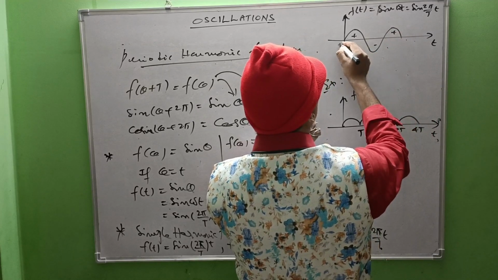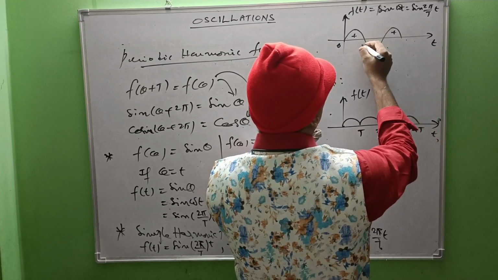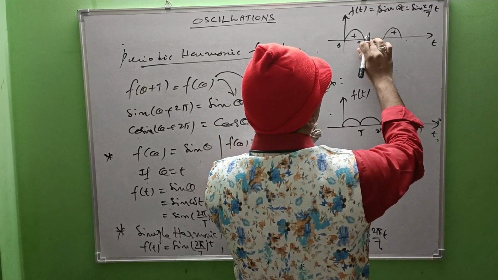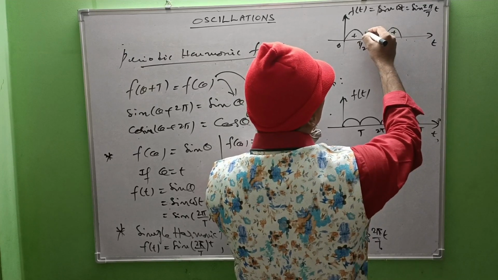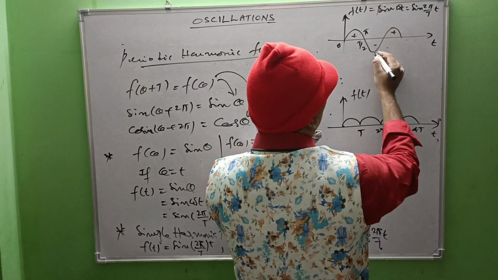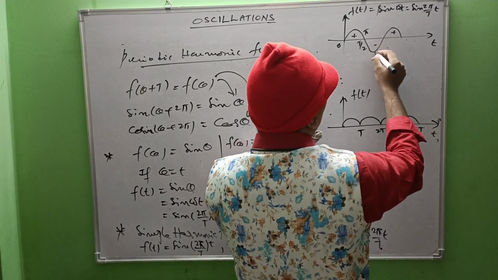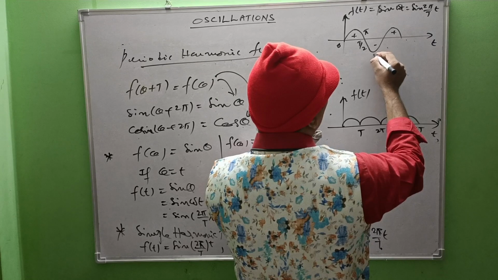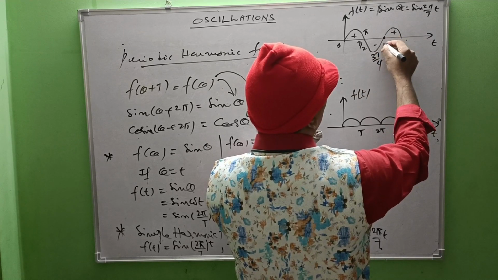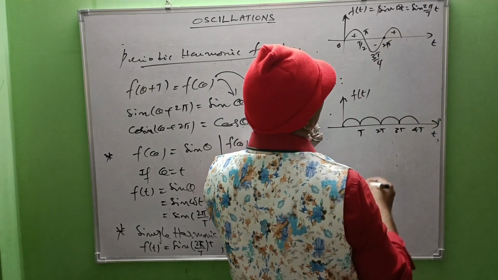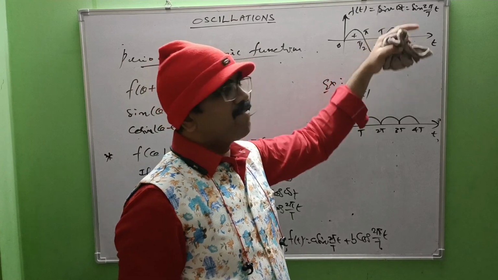When t equals 0, it takes the value 0. It reaches 2 pi after one time period. So this is the variation of the sine function with time.